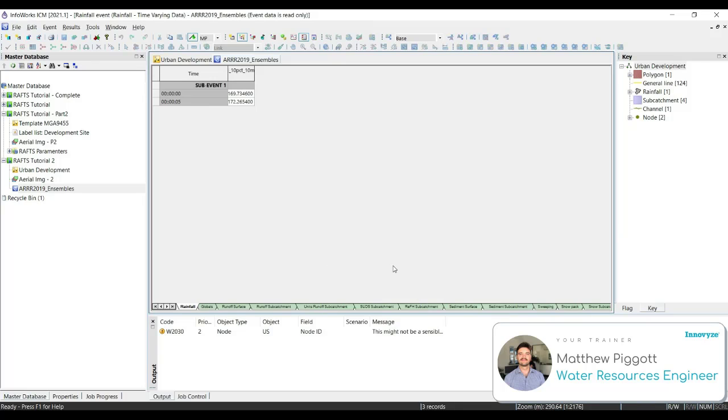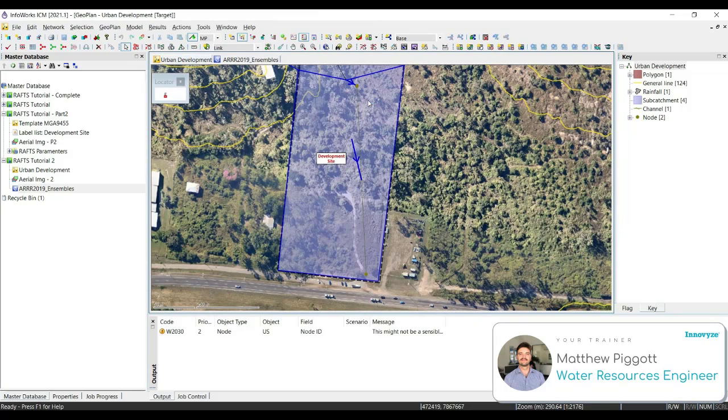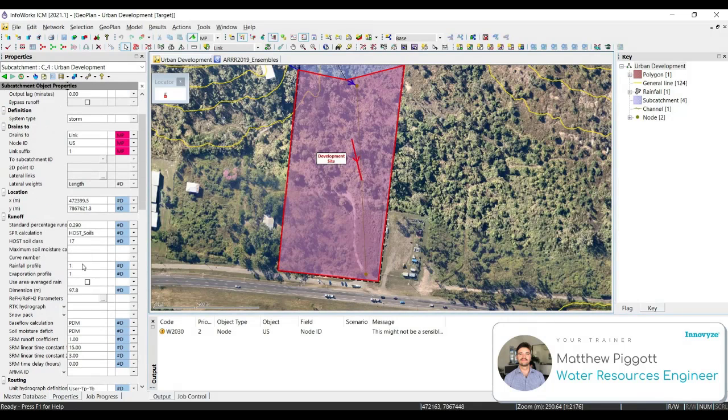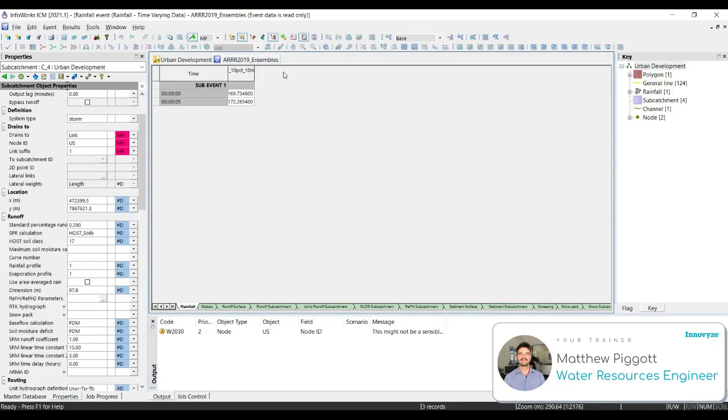In ICM, you can also represent spatial rainfall if you have a large subcatchment area or large catchment area. In the subcatchments, you have the ability to set a rainfall profile manually. In this instance, our rainfall profiles are set to 1. This is going to choose the first rainfall profile. If we had multiple profiles, we could then change the value for our rainfall profile to use for each subcatchment.